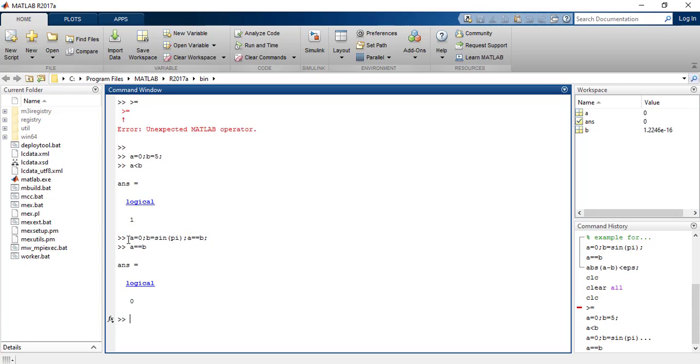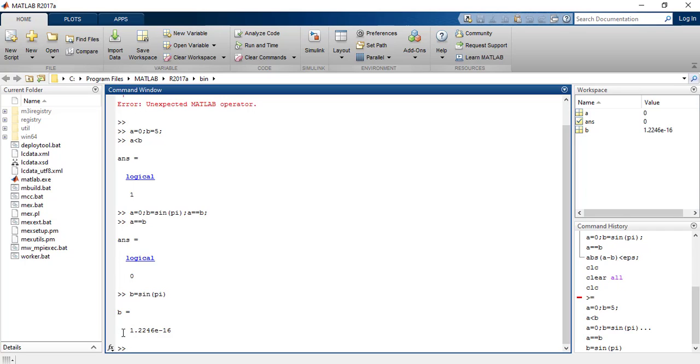But we all know that sine of pi is also 0. Why did this happen? Because B equal to sine of pi is not exactly 0 in MATLAB. It is equal to this value, which is almost equal to 0 but not exactly 0.